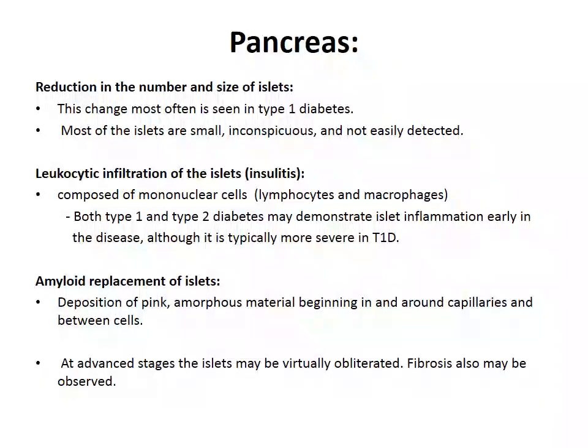There will be deposition of pink amorphous material beginning in and around the capillaries and in between the islet cells. It is not seen in the early stages. It occurs only at advanced stages where the islets may be virtually obliterated by this amyloid replacement. Fibrosis may also be observed in this stage.